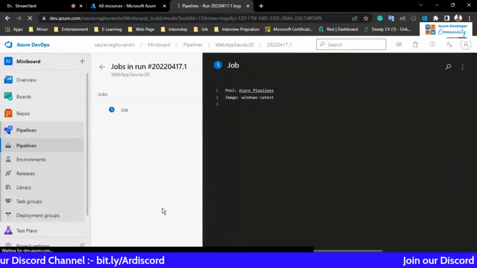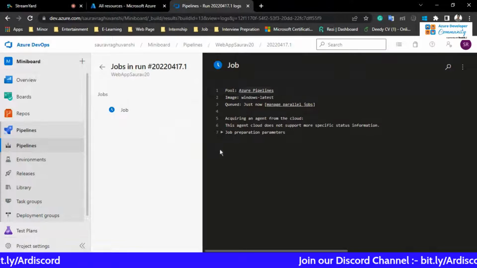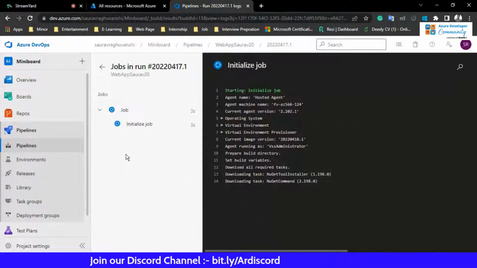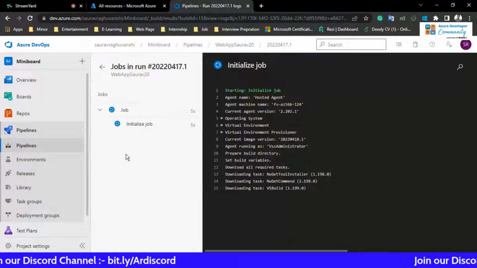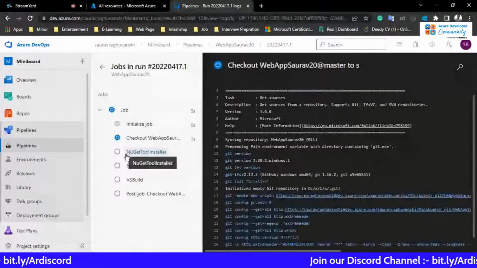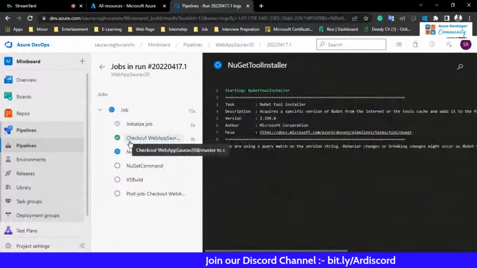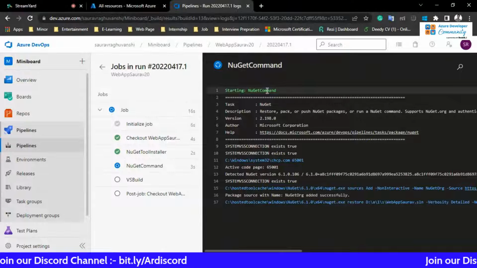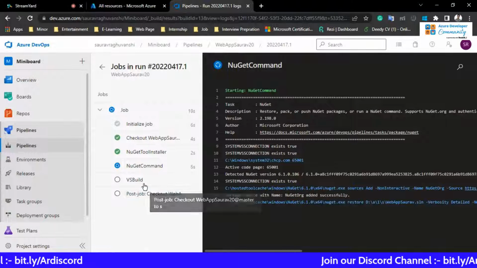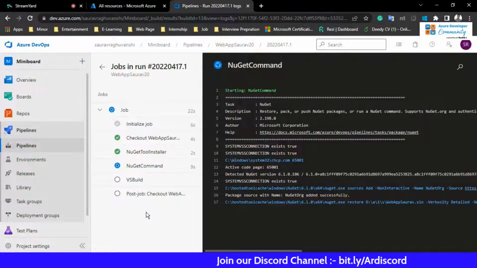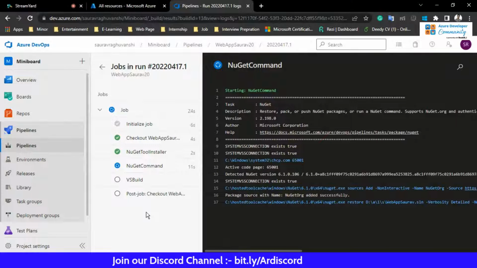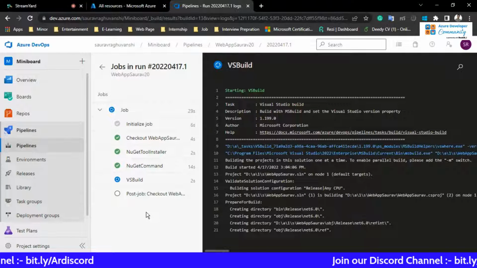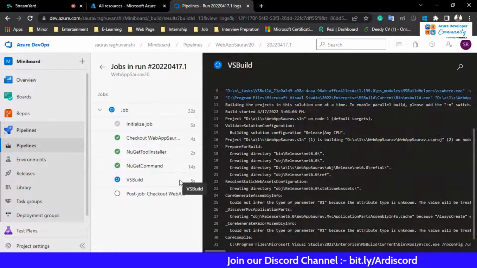Now you can see the build is getting created. So here is the build that is going to be created. You can understand what it is doing in the background. It is going to create a virtual machine that is running Windows Server. At the same time, it is going to install NuGet. You can see that NuGet is getting installed. After NuGet is installed, it is going to create the build process. So the complete process of creating the application, creating the server, and on top of the server, installing all the functionality of running the application, all the things is getting automated here.